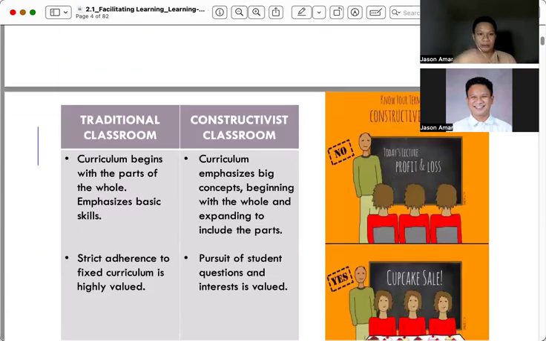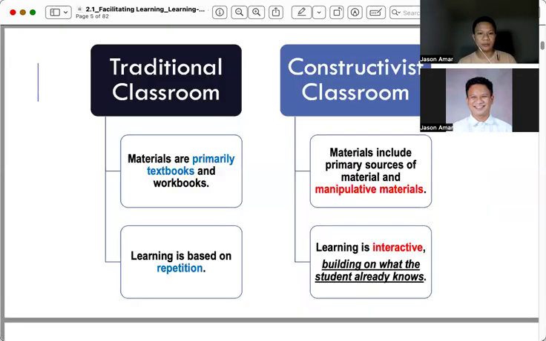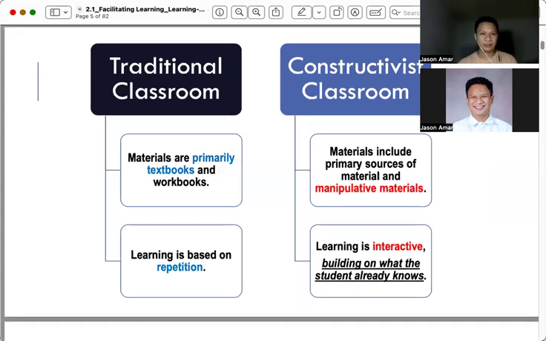We have differentiated as well the traditional classroom and the constructivist classroom. In respect to resources, in the traditional classroom we usually use only textbooks or workbooks.